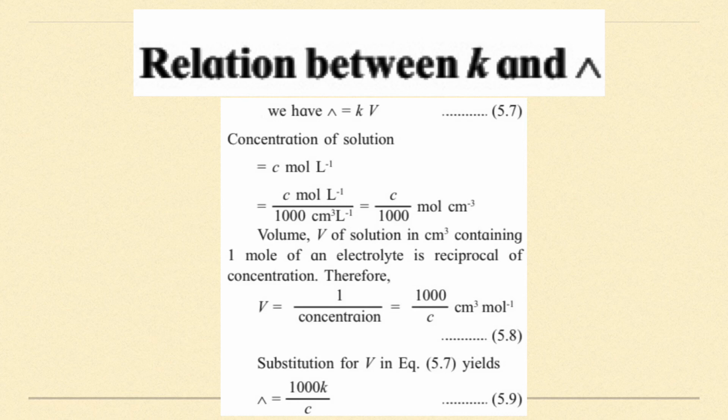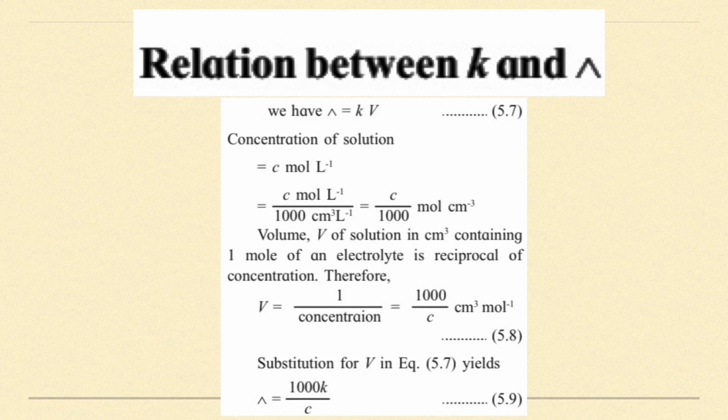Now I'll substitute the value of V in the first equation, lambda is equal to K into V. So lambda is equal to K into, what is V equal to now? 1000 upon C. So my final equation over there is lambda is equal to 1000 K upon C. Very important equation. Sums are asked based on this. Hopefully it is understood.